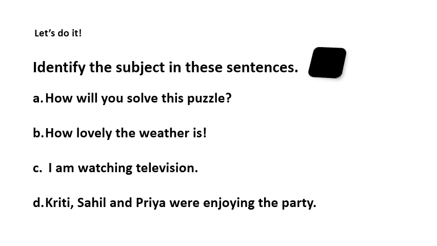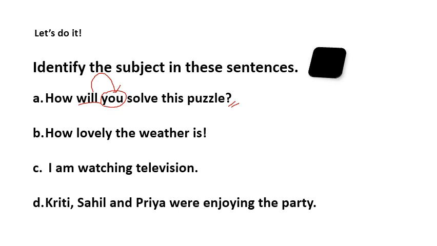So in number 1, how will you solve this puzzle? To identify the subject, the very first thing we will do is to see what kind of sentence it is. With the help of this question mark, we can clearly say that it is an interrogative sentence, as it is asking a question. How will you solve this question? Here we know that in an interrogative sentence, after the verb, the subject comes. So here the verb is will, and just after that the subject comes, and here the subject is you. So who are we talking about in the sentence? We are talking about you.